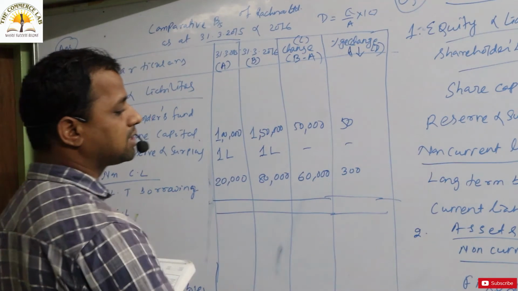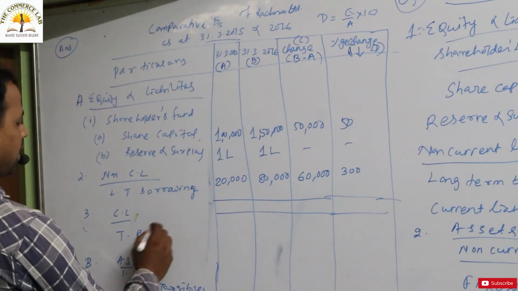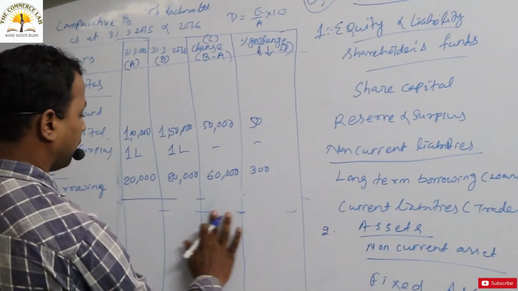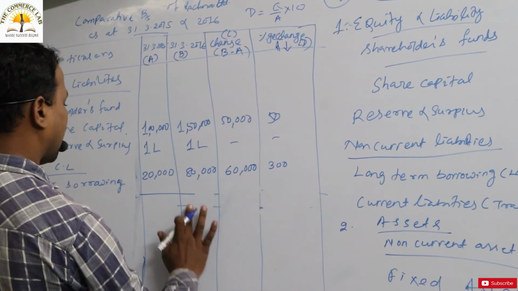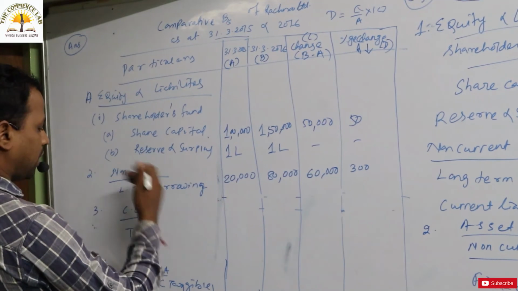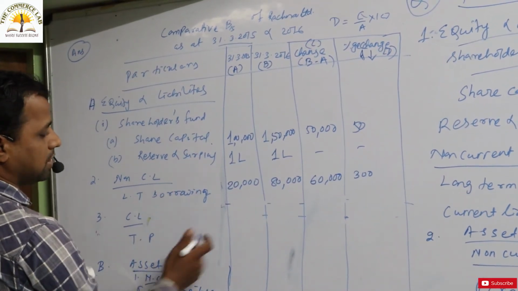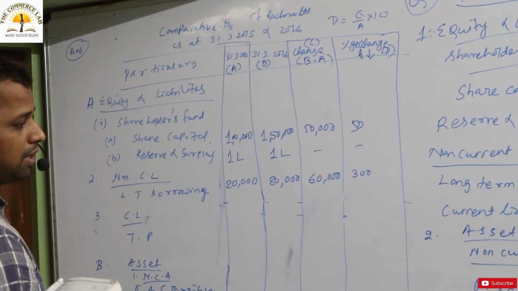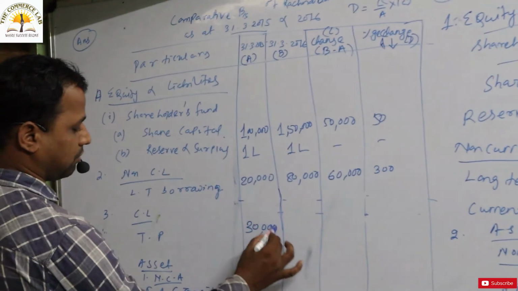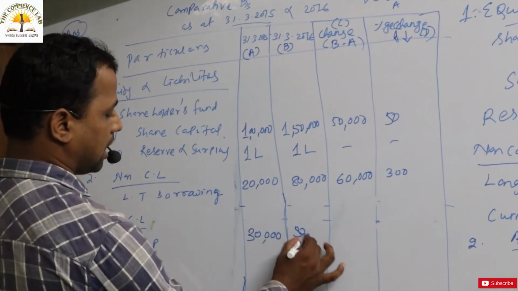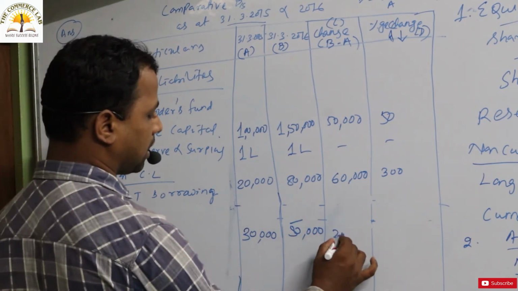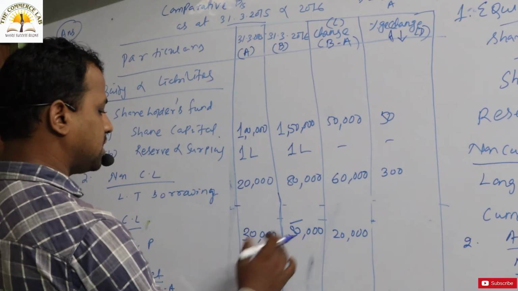Yes, another item is there, that is current liability, that is trade payable. Look at trade payable. We will not total here now. After completion of the current liabilities only, we have to make a total. Under liability, apart from the non-current liability, current liability still remains. The trade payable itself is a current liability. For the previous year, 2015, it is 30,000, and in the current year it is 50,000. What is the change? The change is 20,000. That is the increase. So what is the percentage change?